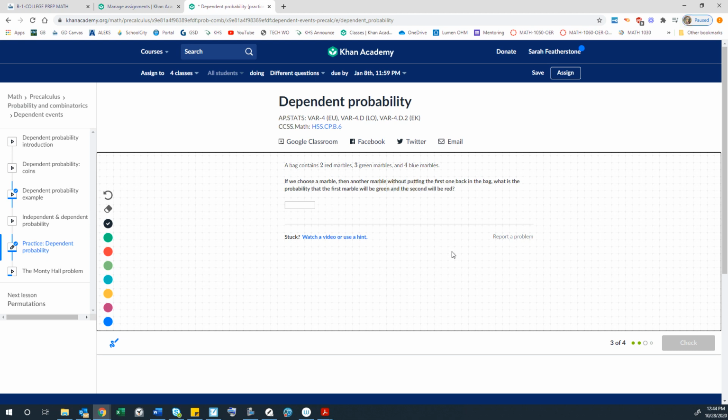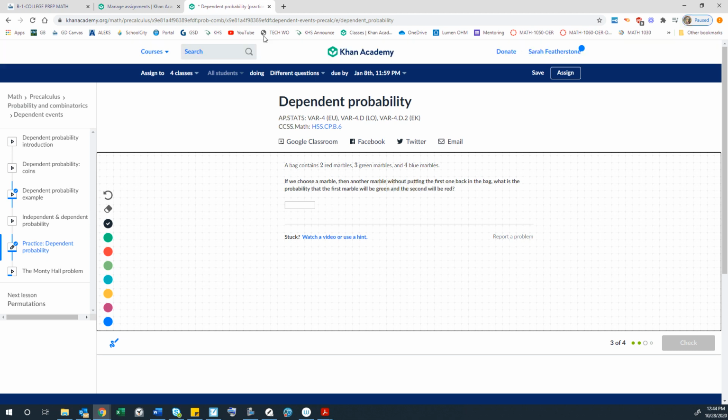A bag contains 2 red marbles, 3 green marbles, and 4 blue marbles. If we choose a marble, then another marble without putting the first one back in the bag, what is the probability that the first marble will be green and the second will be red? So the probability that our marble is going to be green is 3 out of 5 plus 4, 9 total, correct? So the first one is going to be green. That would be a 3 out of 9 chance.